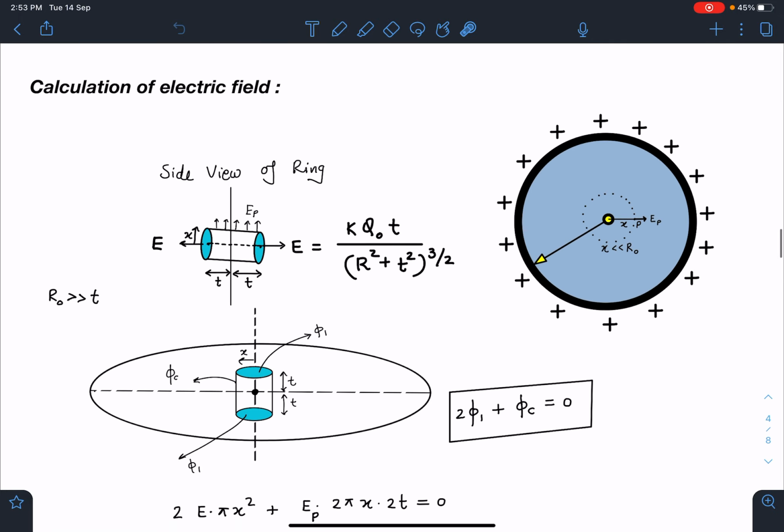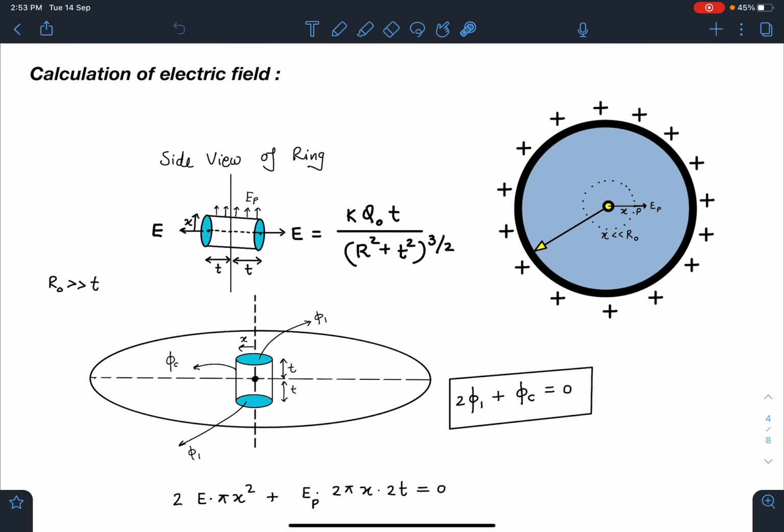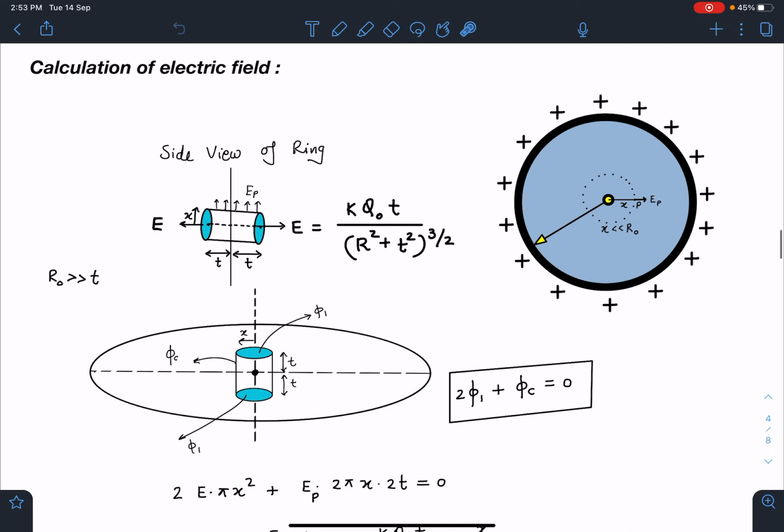So, calculation of electric field. In the plane of the ring, you can see this point P is very close to the center C. So what we are going to do is make a Gaussian surface here, at a distance, as you can see in this diagram. We know the value of the electric field on the axis. The field on the axis due to this ring is kqt by (r square plus t square) to the power 3 by 2. That is on the axis.